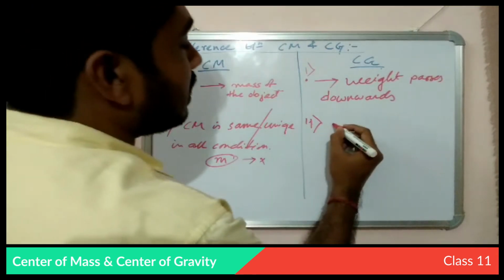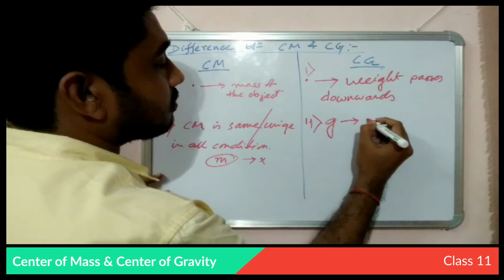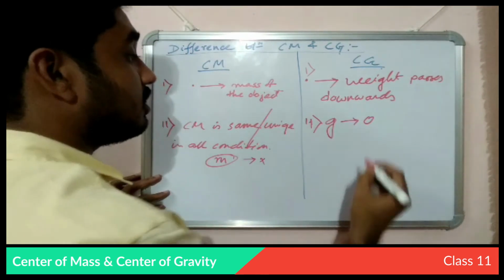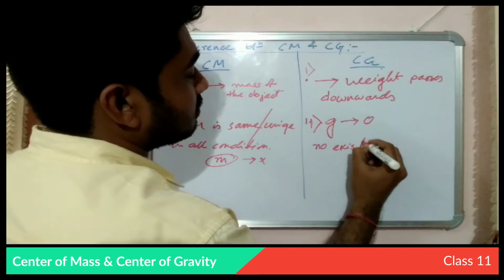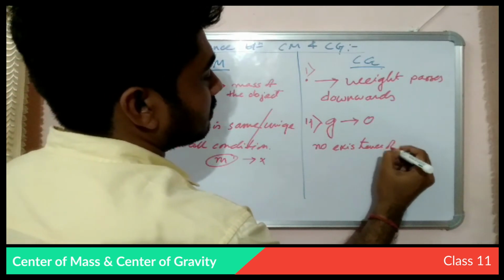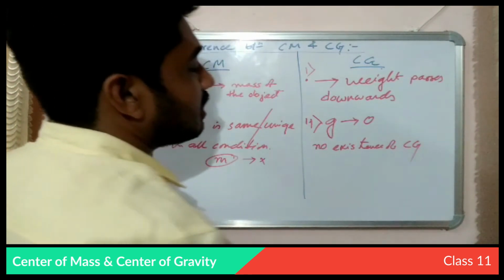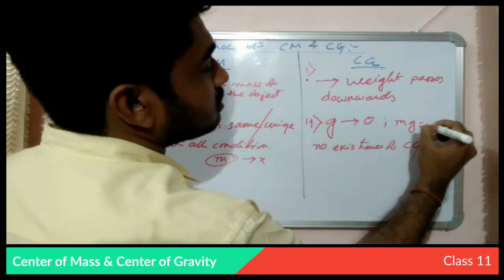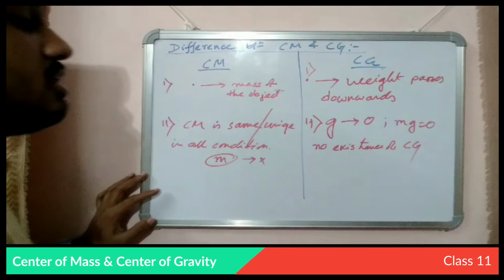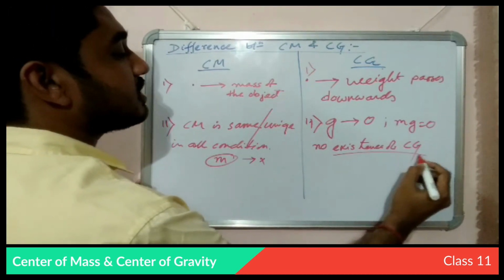But if gravity is zero, then there is no existence of the center of gravity. If gravity is zero, then the weight is also zero, so there is no existence of the center of gravity.